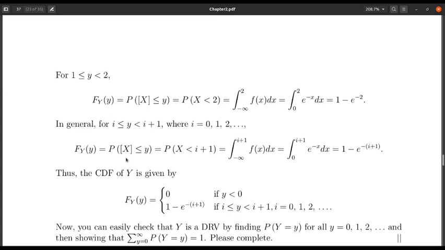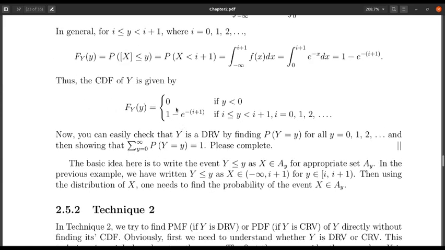In general, if y lies between i to i plus 1, you will get the corresponding probability. So we have the distribution function of y, and from this you can easily see that it is a step function, and from that you can show that y is a discrete random variable. This is one example where even though x is continuous, y turns out to be discrete.